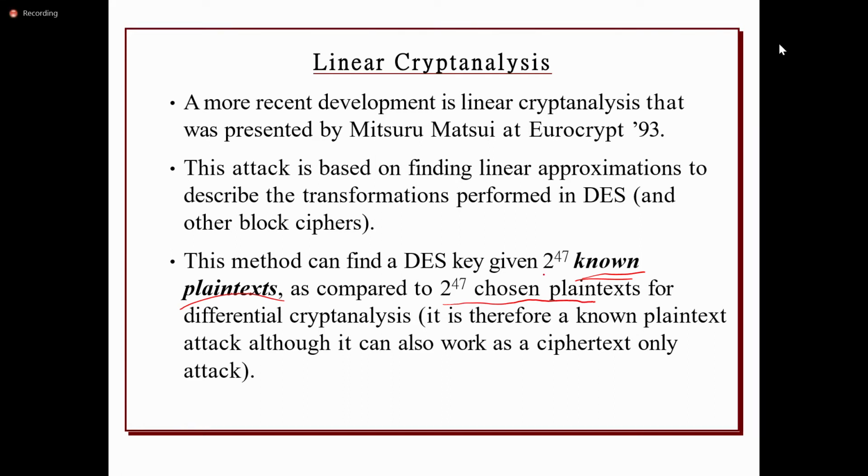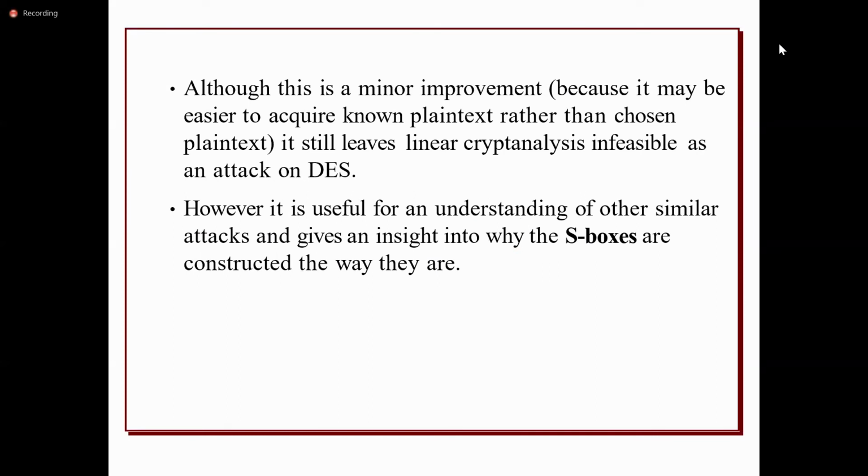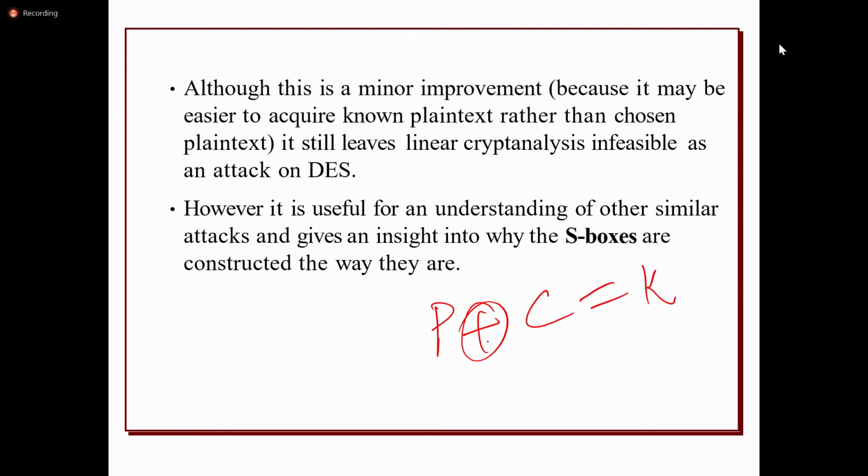Linear cryptanalysis is a known plain text attack which requires 2 power 47. On the other side, differential cryptanalysis is a chosen plain text attack, which requires 2 power 47 chosen plain texts. So how does linear cryptanalysis function? We use the plain text and perform the XOR operation with the ciphertext, so we generate the key.